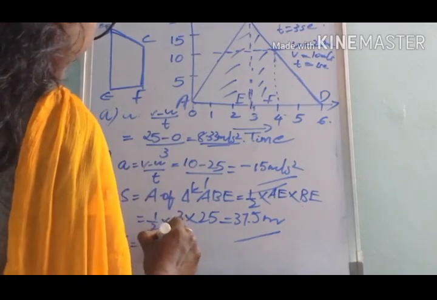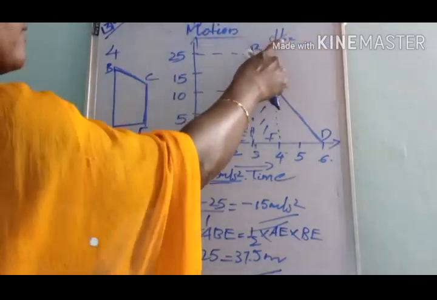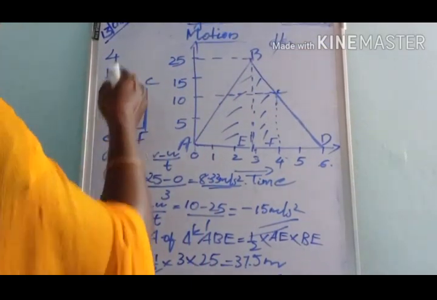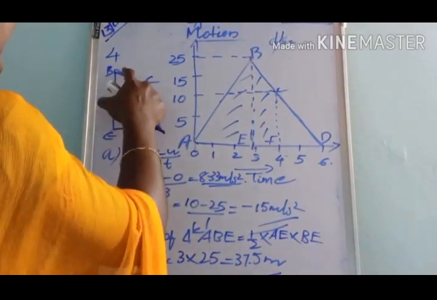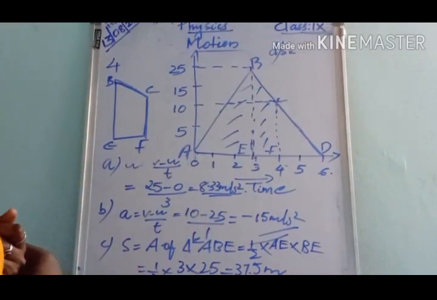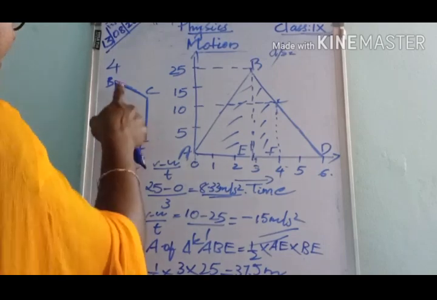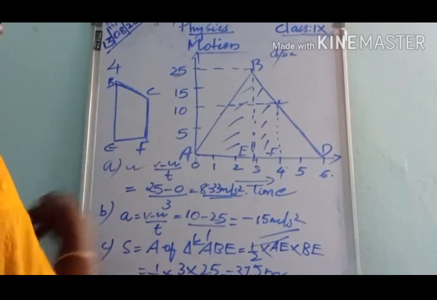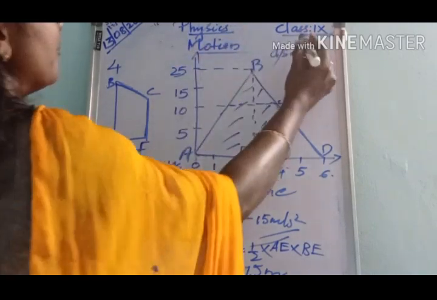So the distance travelled S is equal to the area of the trapezium. Then we can substitute the values.